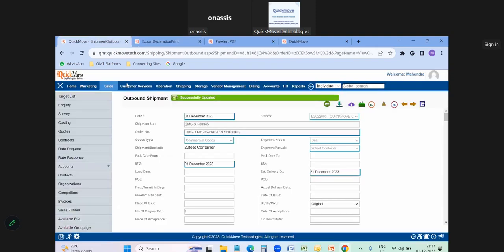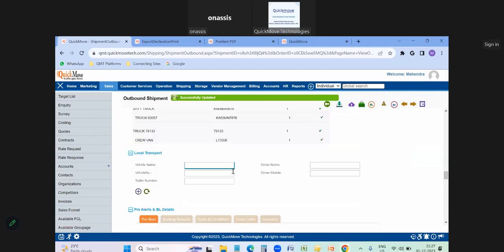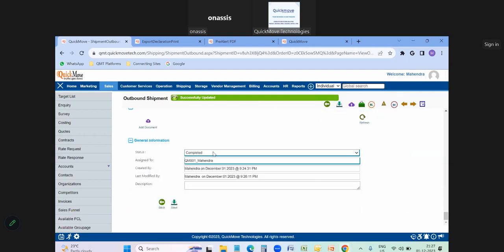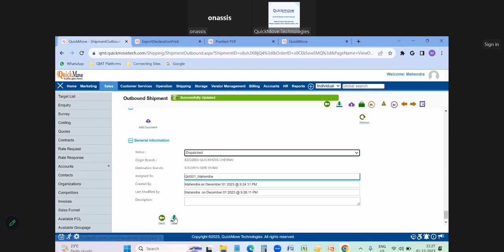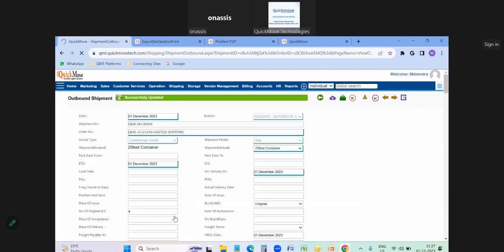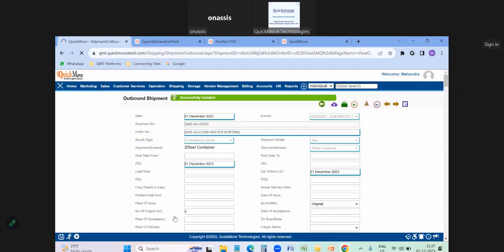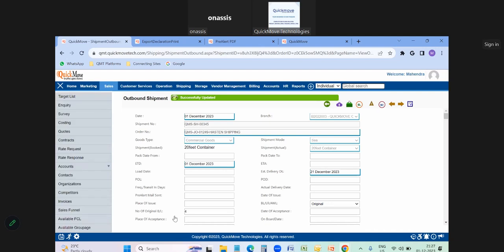Now, once the goods have been dispatched from the origin place, you can change the status here to dispatched and save it. Once the goods have been dispatched, an automatic mail will go from the software to the inbound team saying the goods have been dispatched from the origin place. Kindly be alert to receive the goods, which will be delivered on such and such date. Be alert with the vehicle details and receive the goods at the port area. Whatever mail you have drafted to send automatically will go automatically to the customer.